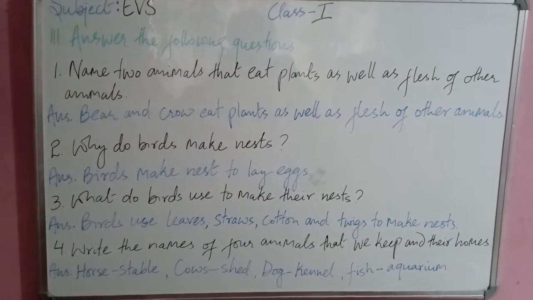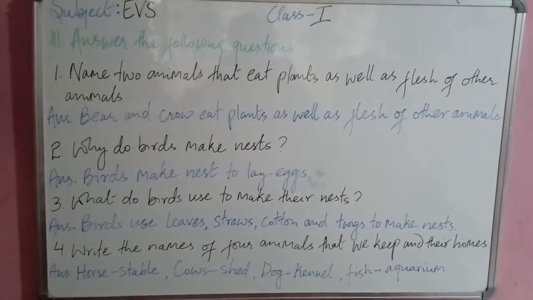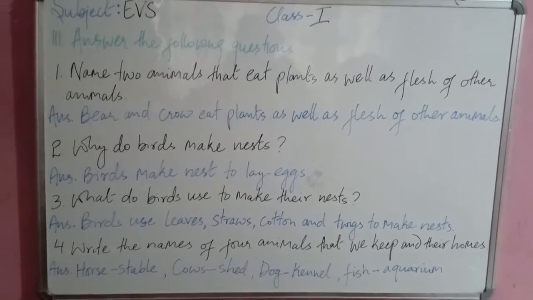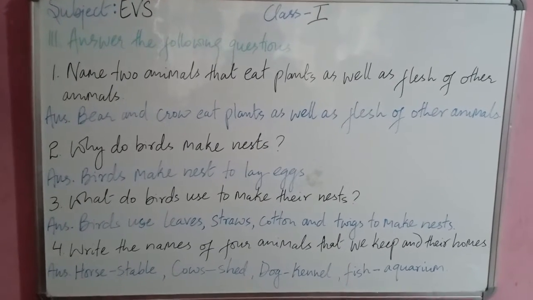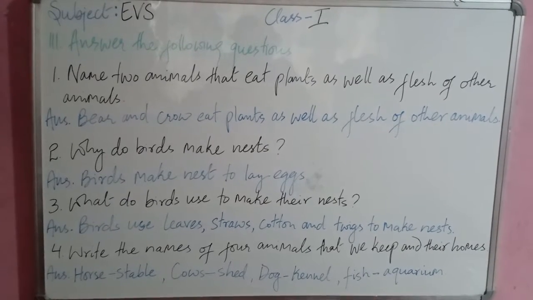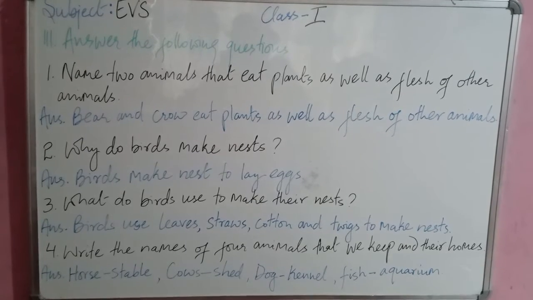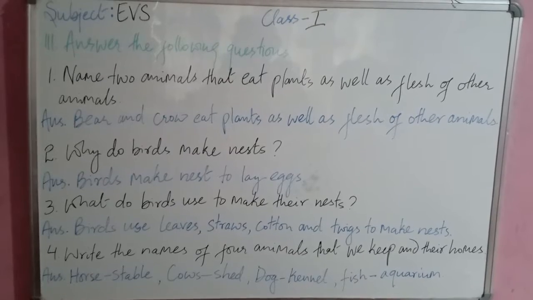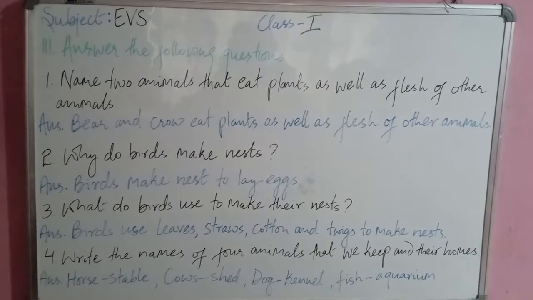Then we have question 2. Why do birds make nests? So your answer should be like, birds make nests to lay eggs. Then question number 3. What do birds use to make their nests? So you have to write, birds use leaves, straws, cotton and twigs to make nests.